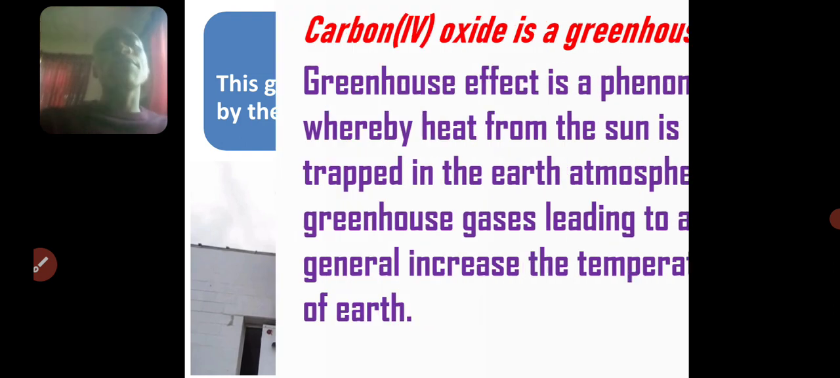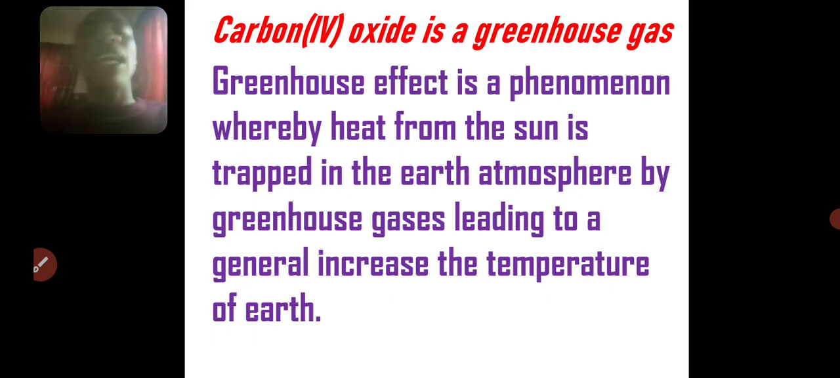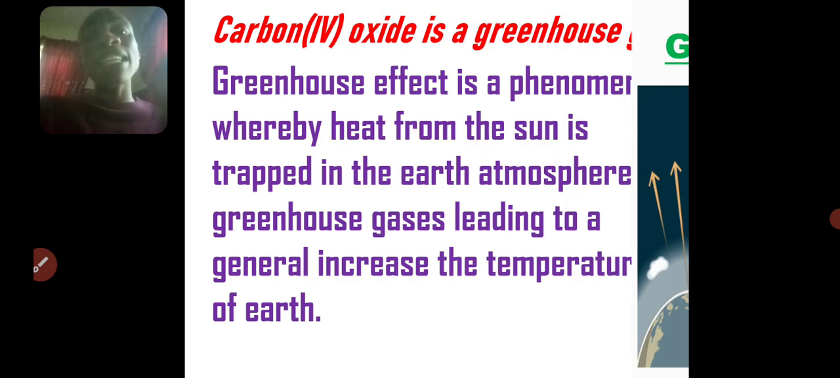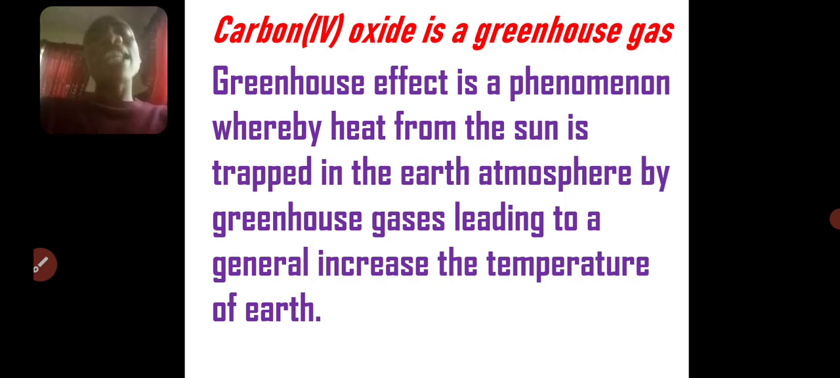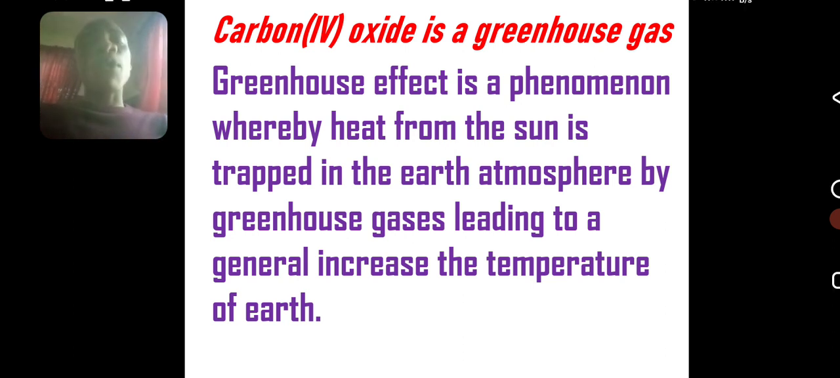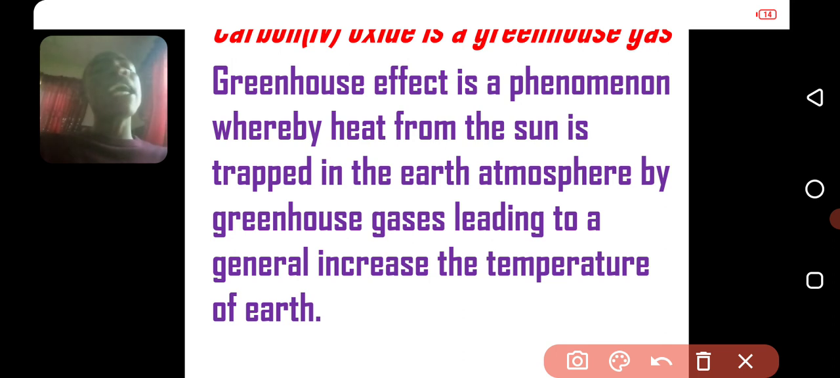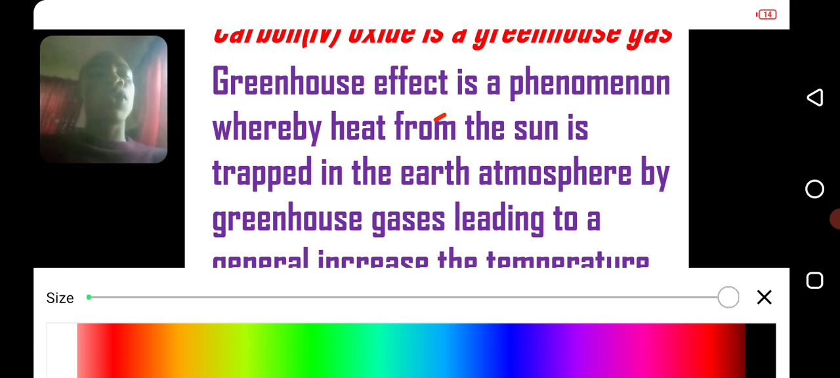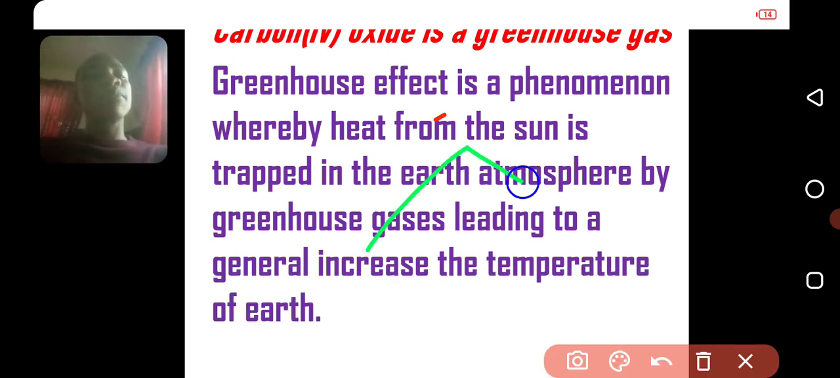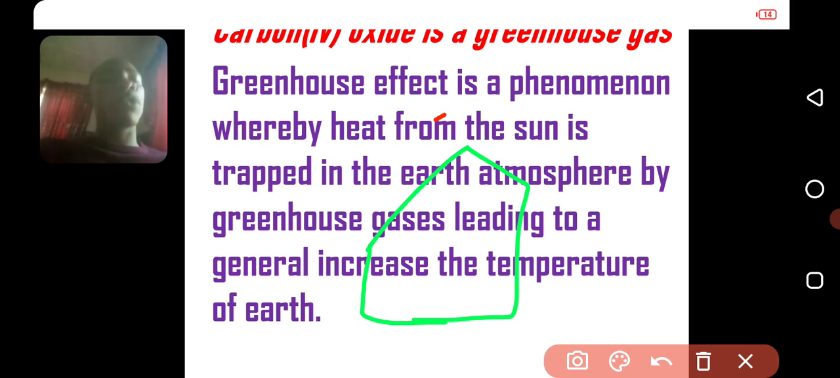The question is, carbon 4 oxide in itself is not harmful, but why is it named as part of our air pollutants? Now, why is carbon 4 oxide an air pollutant? Carbon 4 oxide is a greenhouse gas, that is, it has the ability of causing a greenhouse effect. Now, what is greenhouse effect? Consider a room that is coated on the inside with green color. Look at this. The inside is coated with green color.